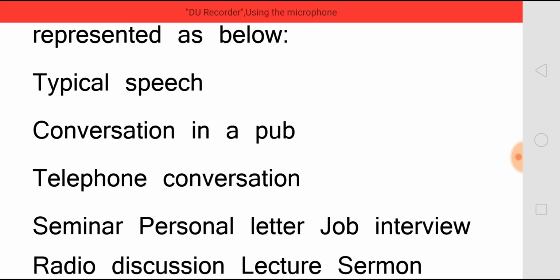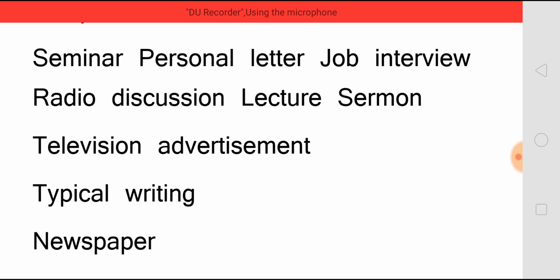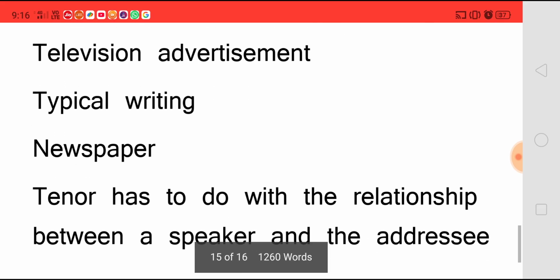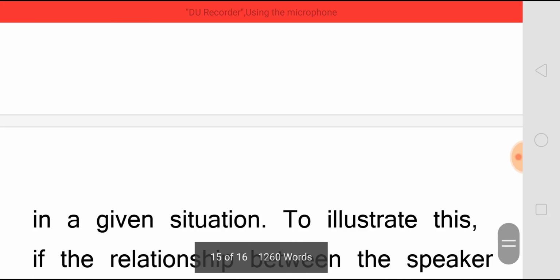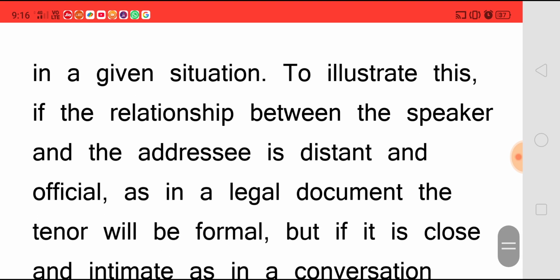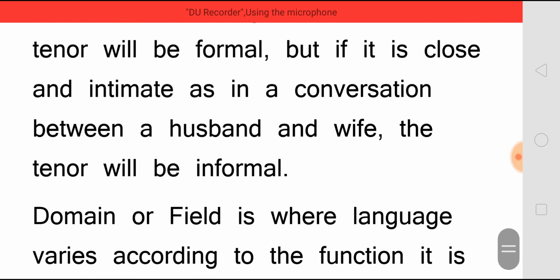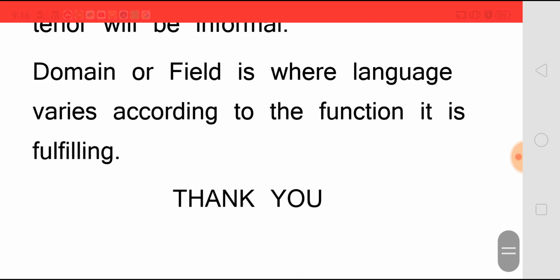Typical speech: conversation in a pub, telephone conversation, seminar, personal letter, job interview, radio discussion, lecture, sermon, television advertisement, typing, writing, newspaper. Tenor has to do with the relationship between a speaker and the addressee in a given situation. To illustrate this, if the relationship between the speaker and the addressee is distant and official, as in a legal document, the tenor will be formal. But if it is close and intimate, as in a conversation between a husband and a wife, the tenor will be informal. Domain or field is where language varies according to the function it is fulfilling.